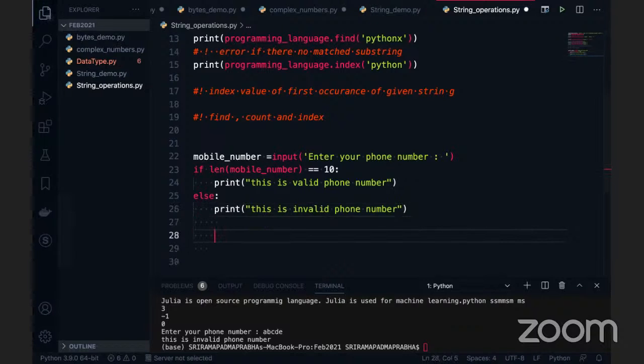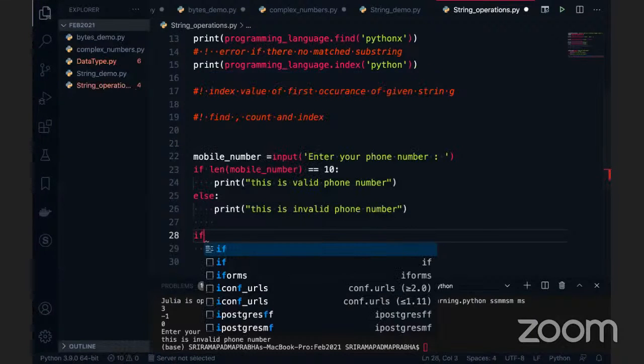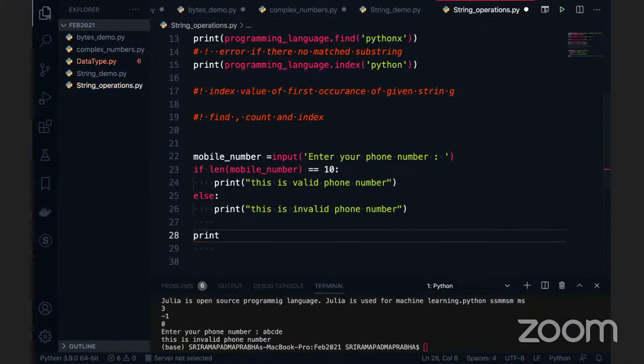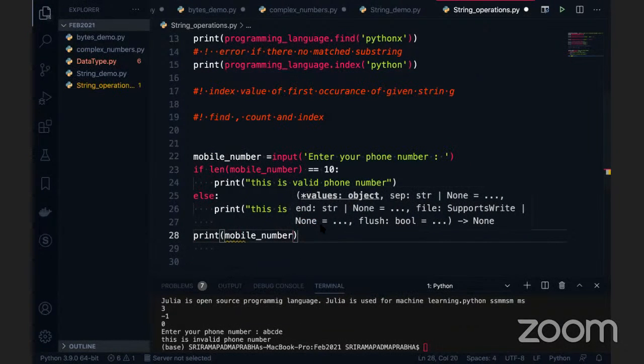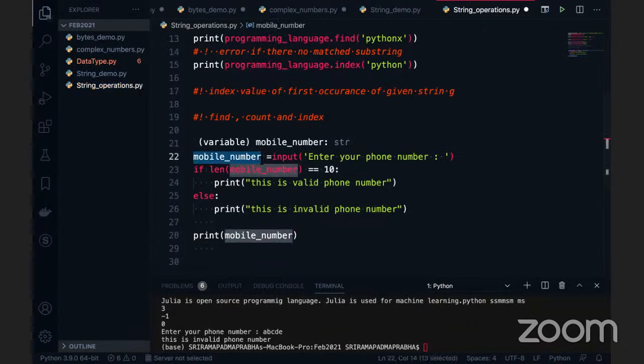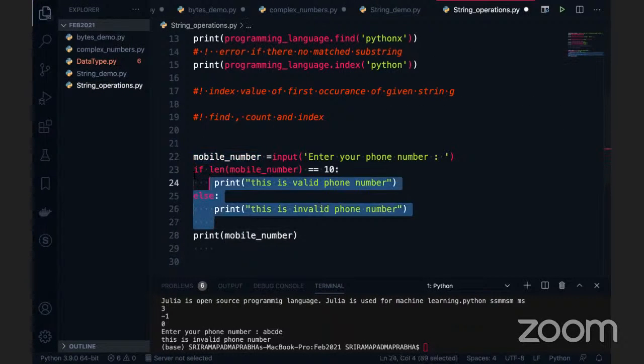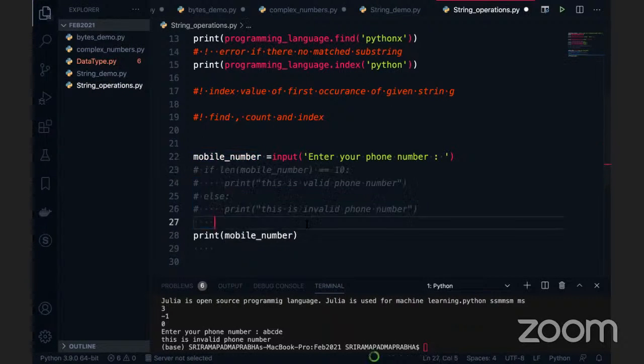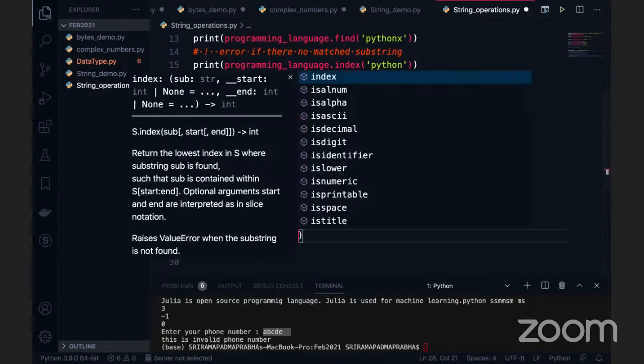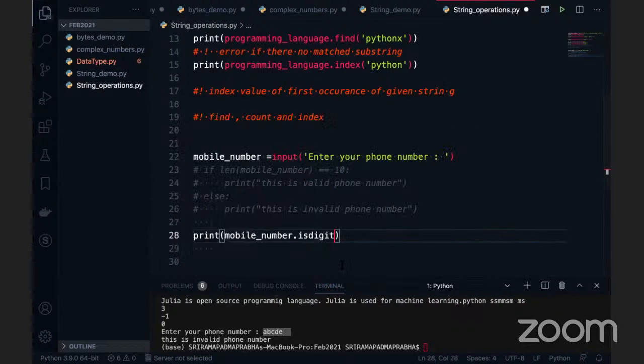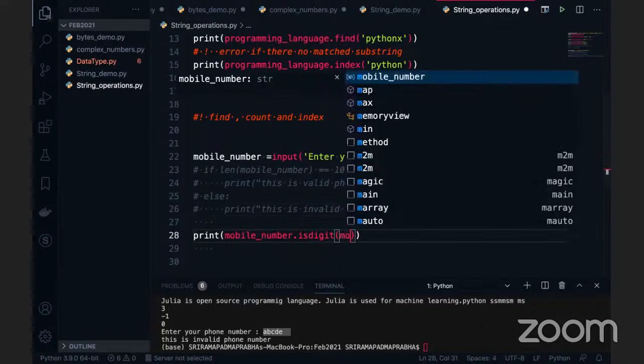If you have that kind of situation, you can use print of the mobile number, but the point is this mobile number is not a string. I want to take it as a string. So instead of this logic, we understand the drawback: it is not checking whether the user entered characters or not. So I will take this mobile number and dot, there is a function called isDigit or isDecimal, an existing function provided by Python on the string. So isDigit, I will take on the mobile number.